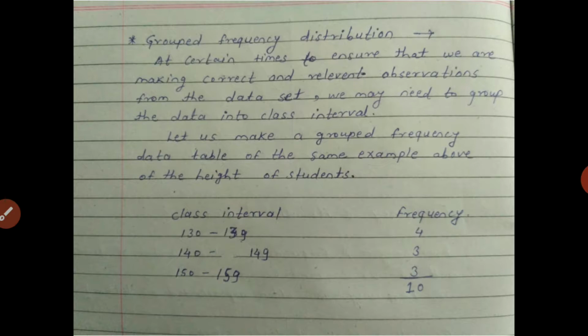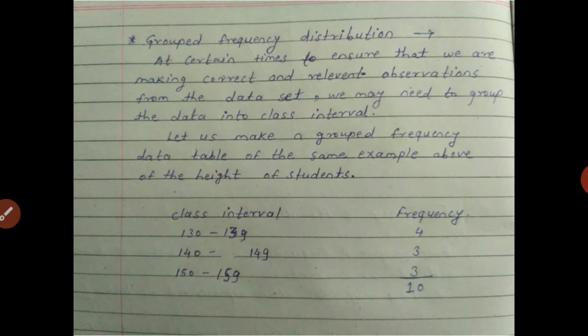Each class interval has a fixed width, in this example 10: from 130 to 139, then 140 to 149, and 150 to 159.